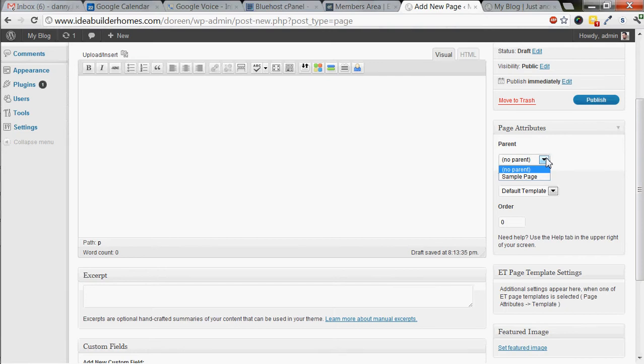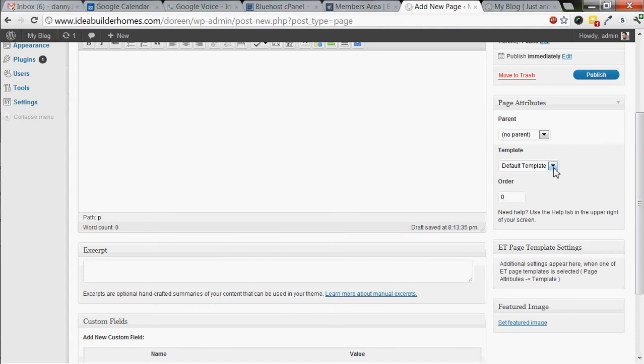I always leave everything with a no parent. It's just something that I do. Maybe it's incorrect. But over here where it says template, there's these different versions of a template. So for instance, we see portfolio page or a search page or a sitemap, login, gallery, full width, contact, blog, etc. So these are all the different types of templates.